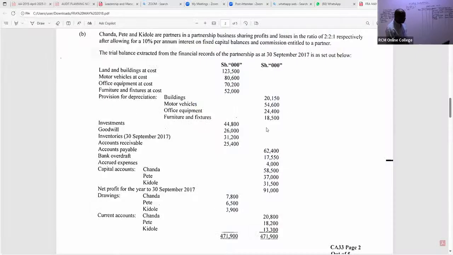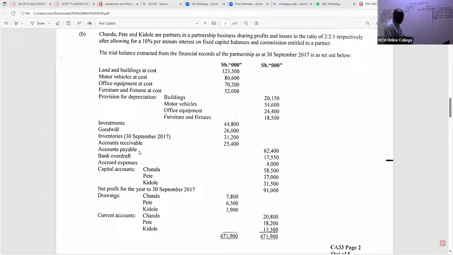And I hope you are ticking. Everything that you have been able to take to these accounts, you tick them, and then you'll be able to see what is left. So do we have, ladies and gentlemen, any liabilities that we shall be able to credit here? Oh, yes. For example, I can see accounts payable. So I'll only come and credit here, payables. Payables, how much? The payables, I can see there, they are 62,400. Do we have any other liabilities that you can see there, ladies and gentlemen?